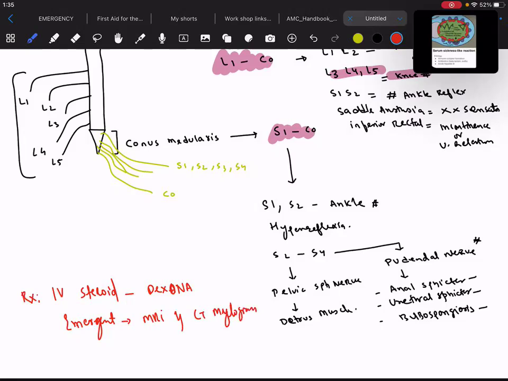If MRI is contraindicated, you can go for the CT myelogram. And the last one is surgery, because it is an emergency.